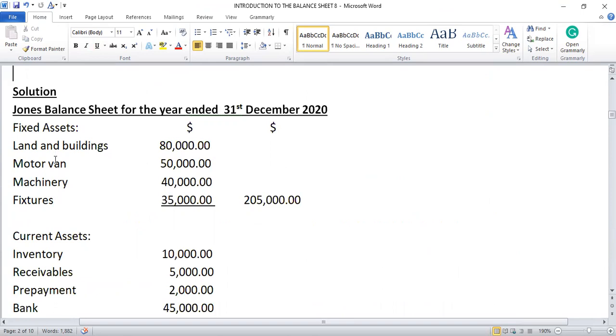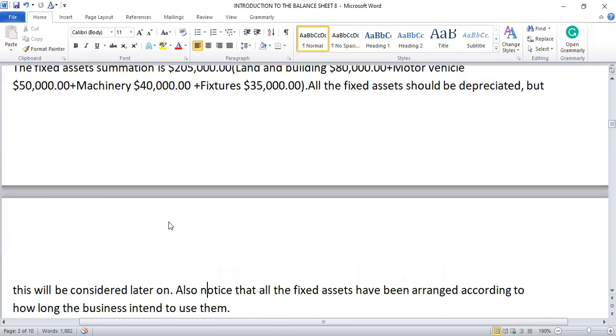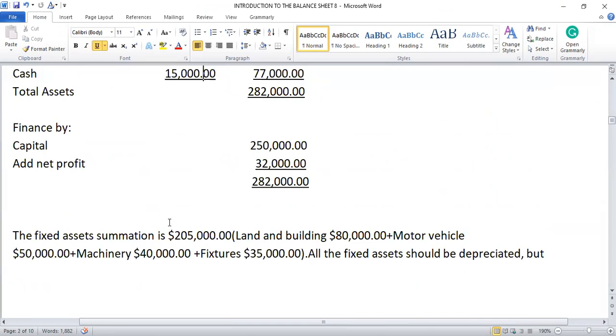So it's first the land and buildings, then the motor van, the machinery, and so forth. And all should be depreciated. But as I said, the balance sheet involves a lot. We cannot treat all at a go. So later on, I will do the depreciation, how you depreciate these assets. Okay.